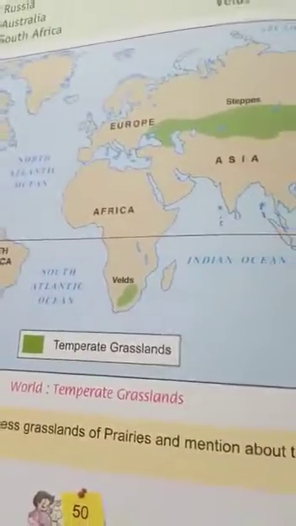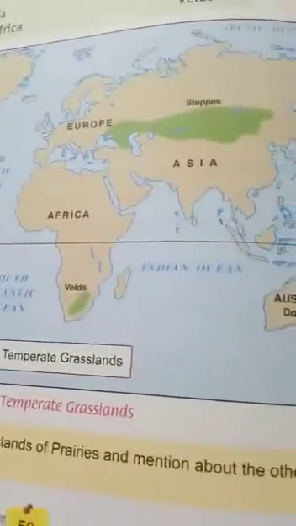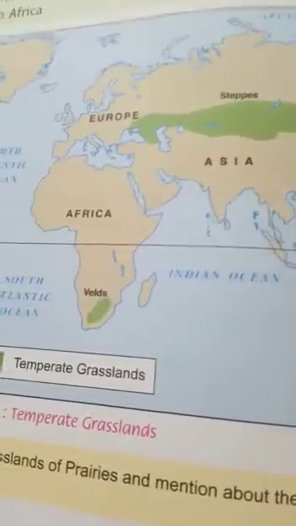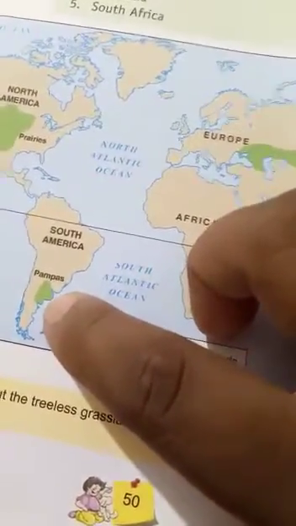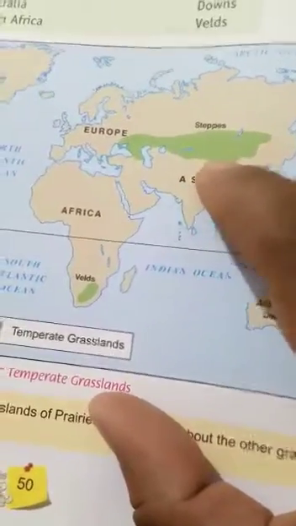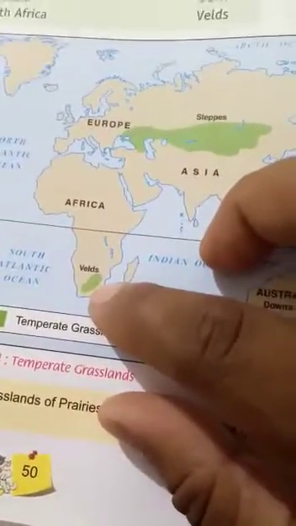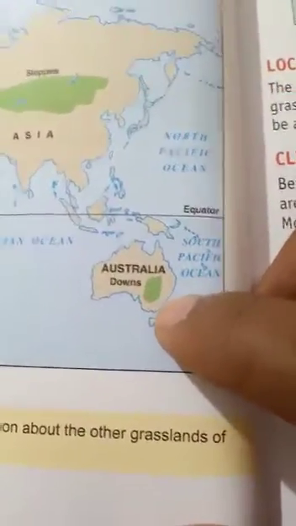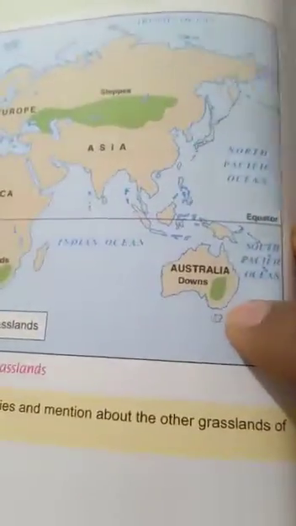That is why these areas are known as grasslands, and in different countries or different continents they are called by different names. So let us see what they are called in different continents. In North America they are known as prairies. So this is North America, here they are known as prairies. In South America they are called pampas. In Europe the grasslands are called steppes. In Africa the grasslands are called velds. In Australia they are called downs. So these are different names of the grasslands of different continents.